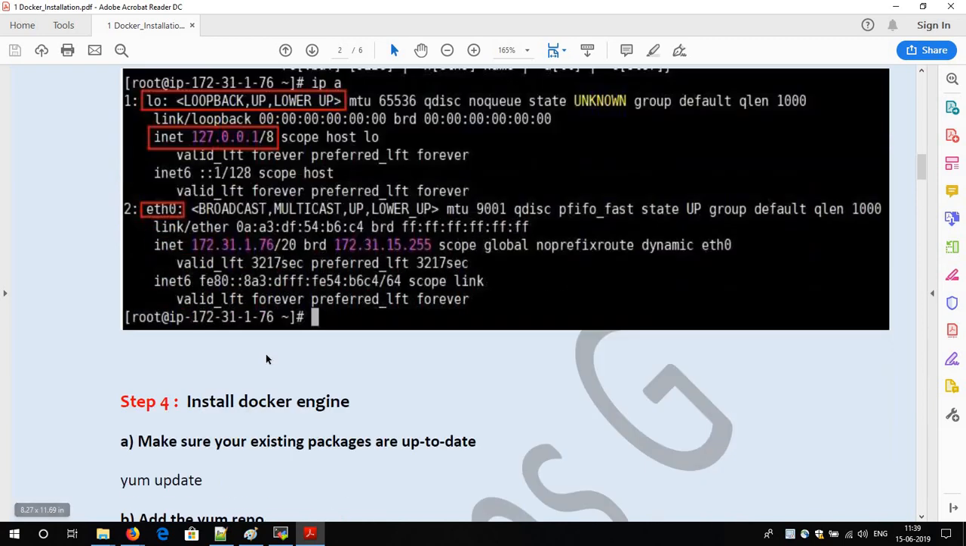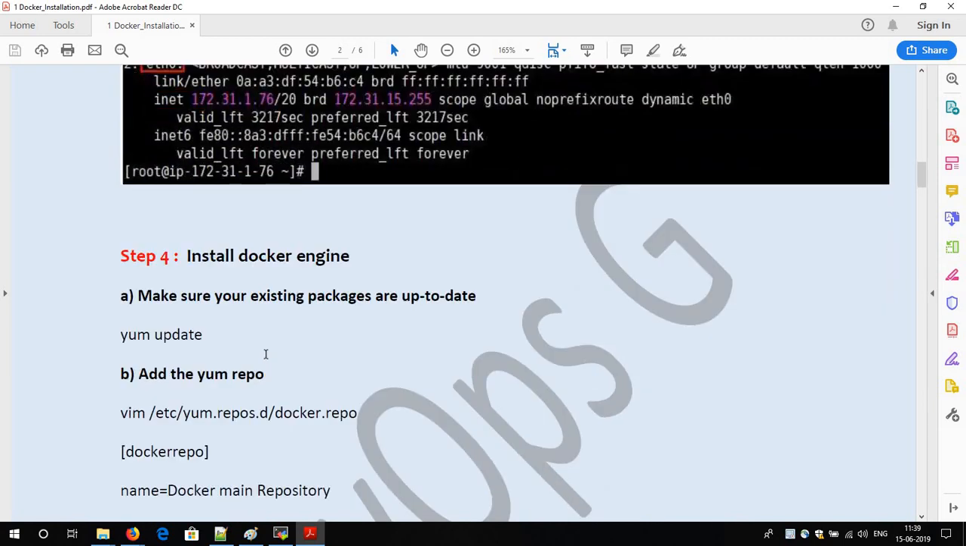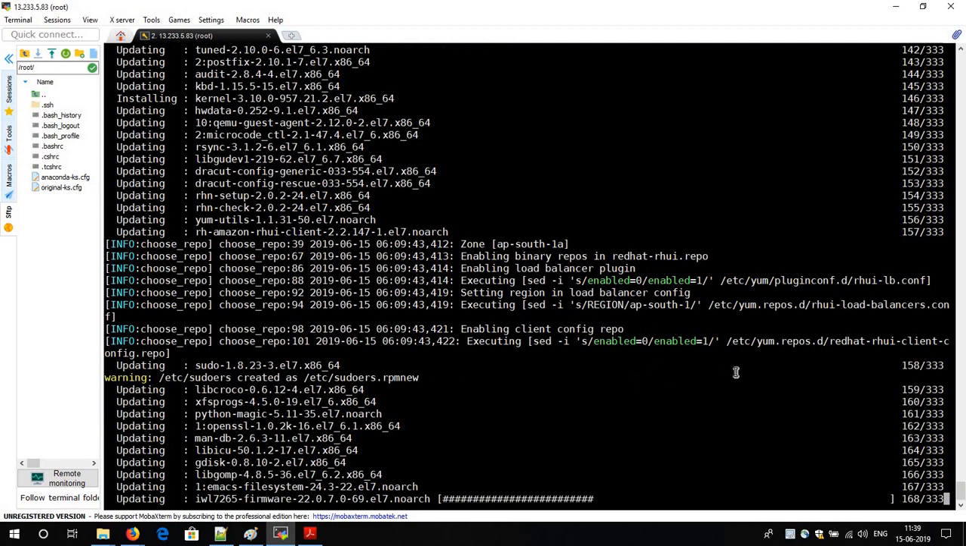Now let me explain what I am going to install. It will be the Docker engine. You can call it a Docker server, Docker services, Docker engine, or simply Docker. People use different names for the same Docker engine, but at the end it is the same thing, Docker. So I will install the Docker engine. Let it complete.